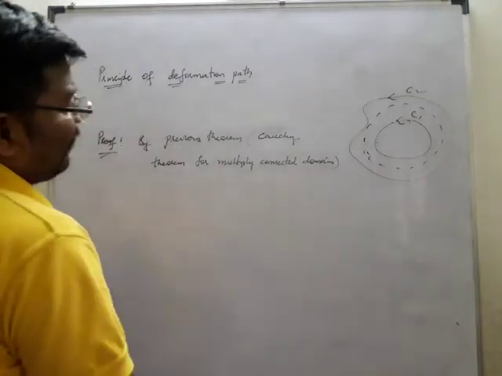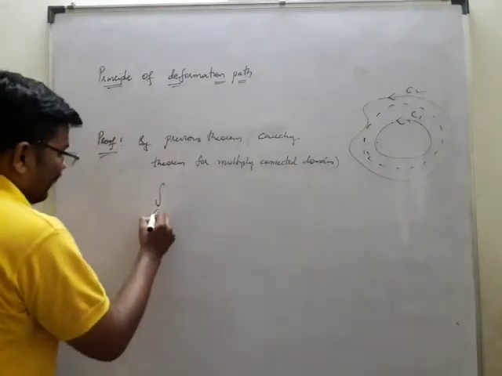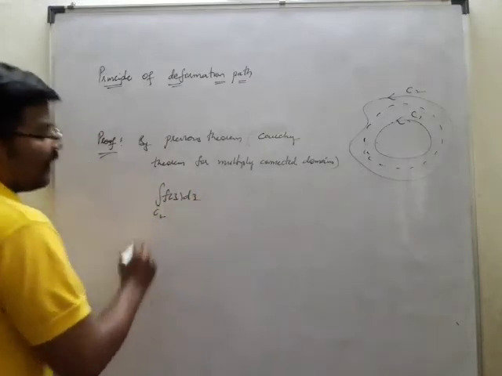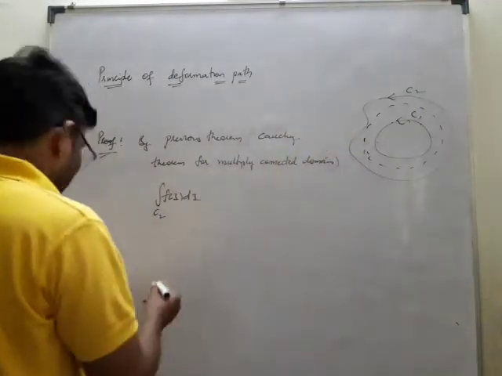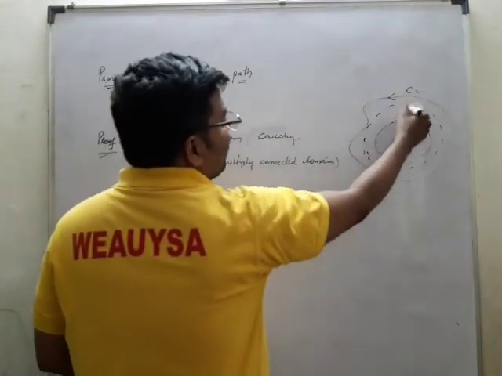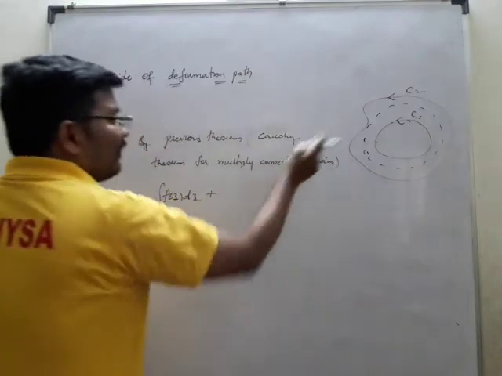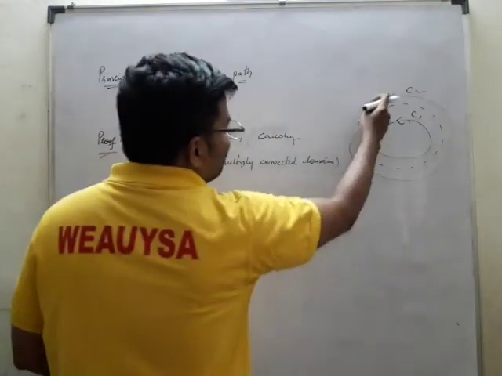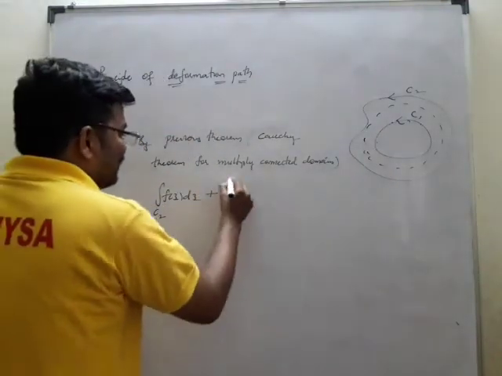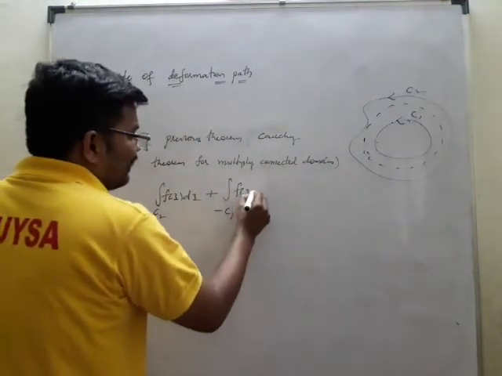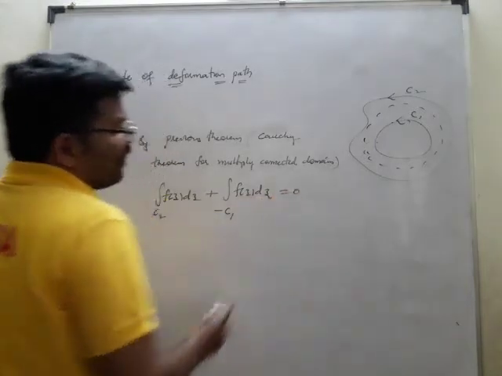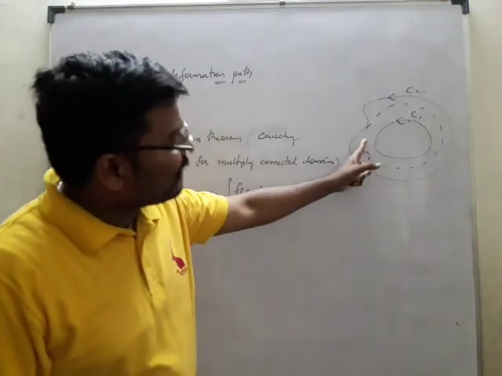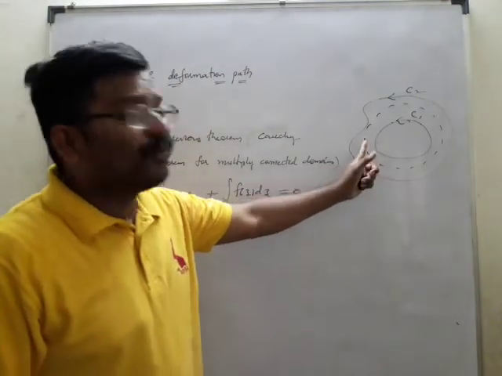we can get integral over C of f of z dz. I write this as integral over C2 of f of z dz plus, in the opposite direction, since both are moving in opposite directions, minus C1 of f of z dz, which is equal to 0, because f of z is analytic in the entire region, and the points outside C1 and on C1 are both included.